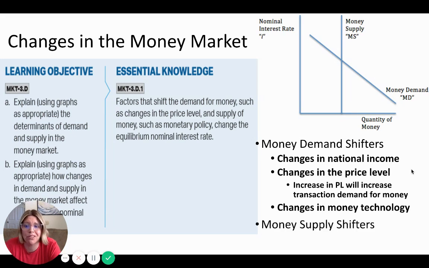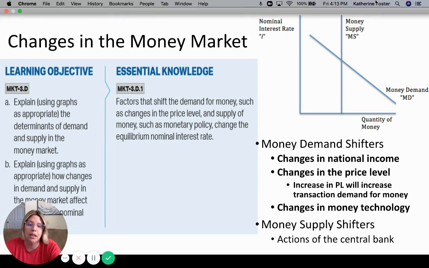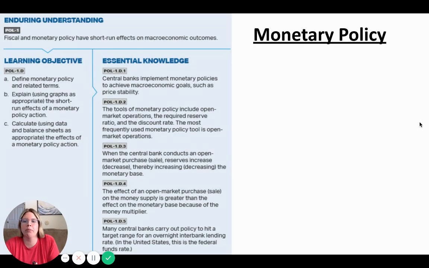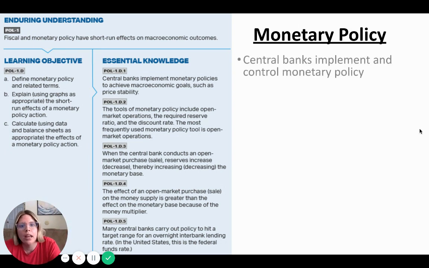The money supply shifters are any actions of the central bank, basically. Those would be our 3 tools of monetary policy. So if you see an action of the central bank, or Federal Reserve, if they're talking about the US specifically, that's going to be a shifter of money supply. Nothing else can shift money supply. Keep that in mind. No other market forces. If the Fed doesn't want to shift money supply, it does not shift, basically. Now, interest rates can change because the money demand can shift. They can't control money demand, but they can control money supply.